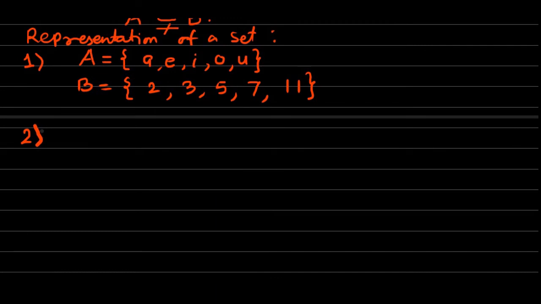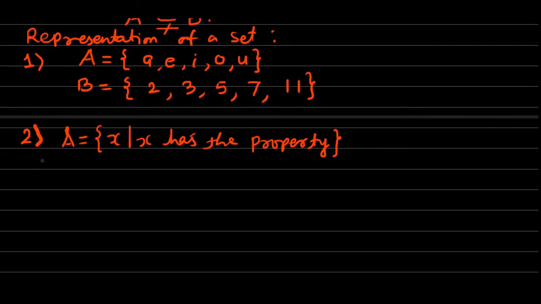For example, suppose we have the set A, then the set A can also be expressed as: set A is equal to the set of all elements X such that X has the property. If each and every element of the set A has some common property, then the set can also be expressed by mentioning that common property, and this type of representation is called the set builder method.